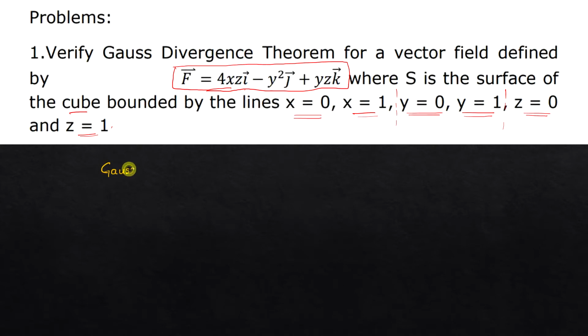Gauss divergence theorem statement implies double integral over the surface of f bar dot n cap dS should be equal to triple integral over the volume of divergence of f bar dV.